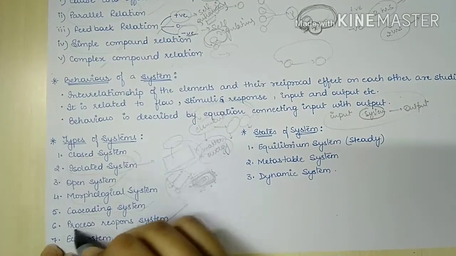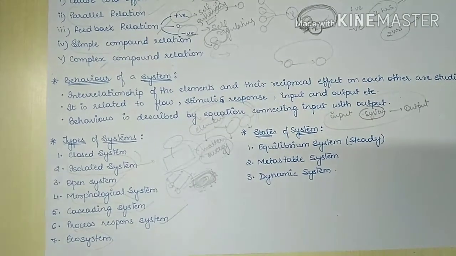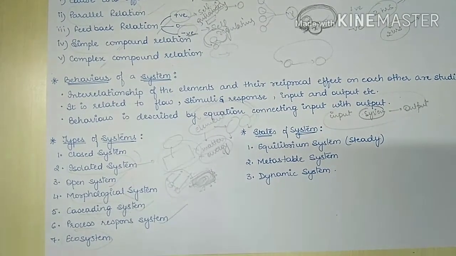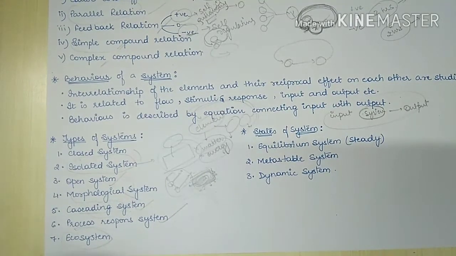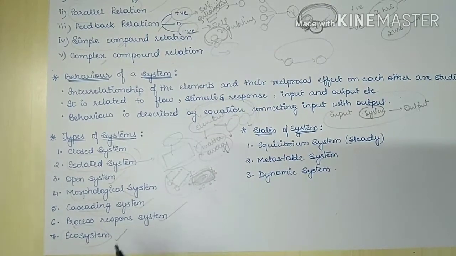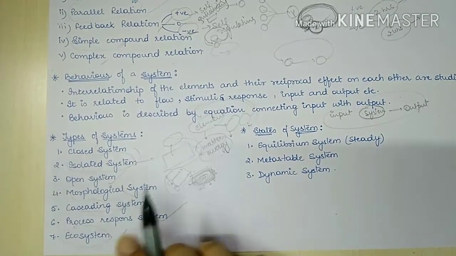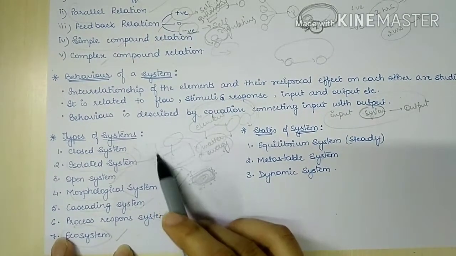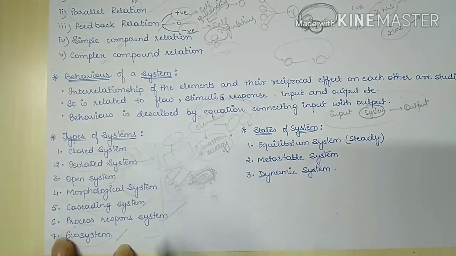Lastly, we have our ecosystem. It includes all types of super systems and subsystems within this ecosystem. Each and every type of system is included in the ecosystem. Now, these are the types of systems, but these systems remain in three types of states.